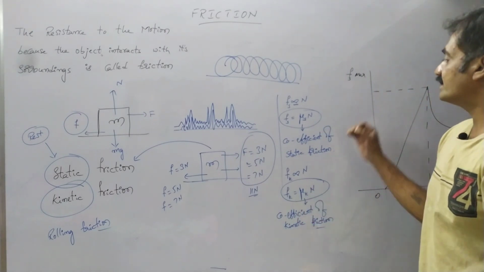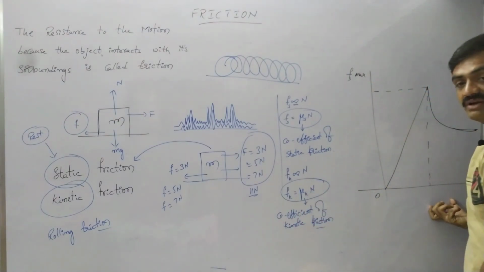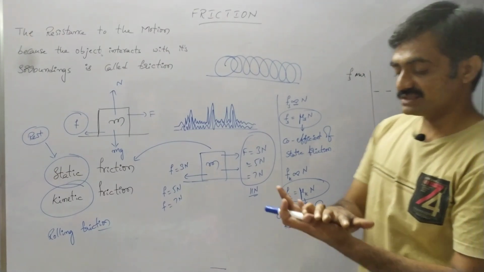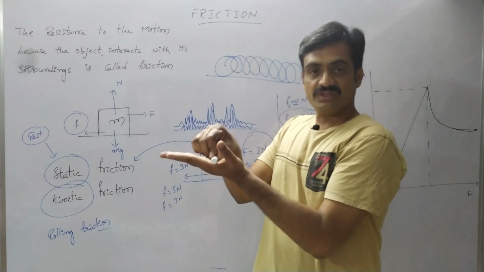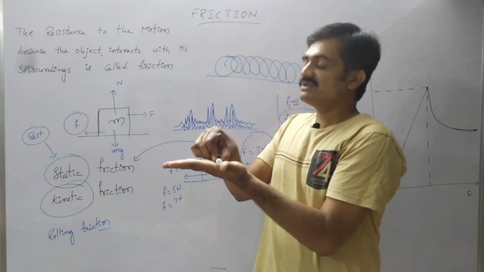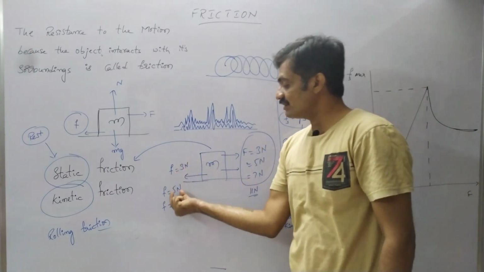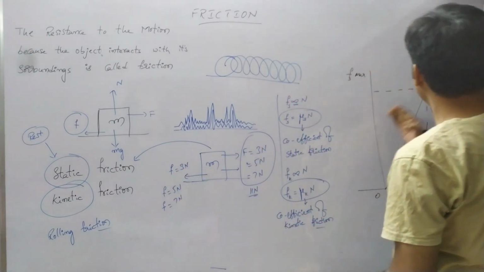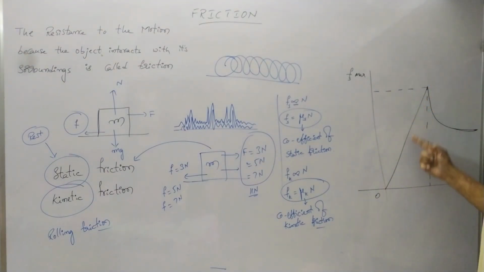If we draw the graph between frictional force, maximum frictional force, and applied force, let us consider this body. When I apply a force on this body, the body does not change its state. So on applying the force, the static frictional force also increases up to a certain extent, represented by this line.